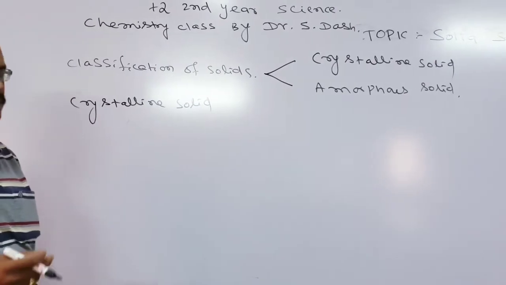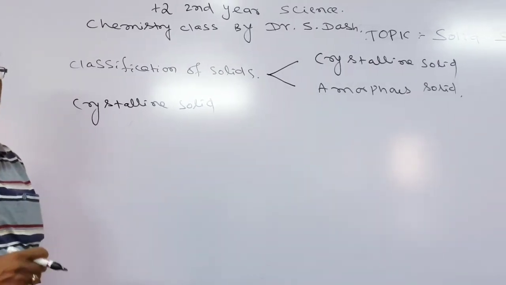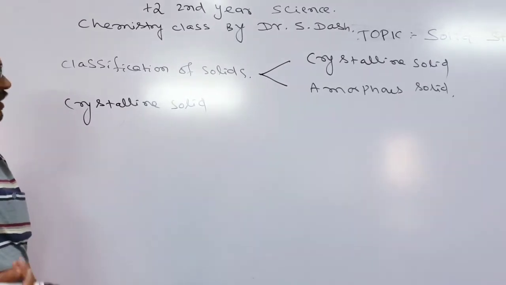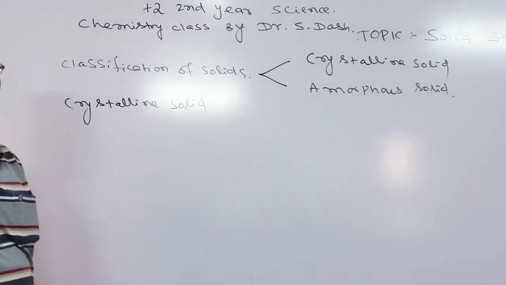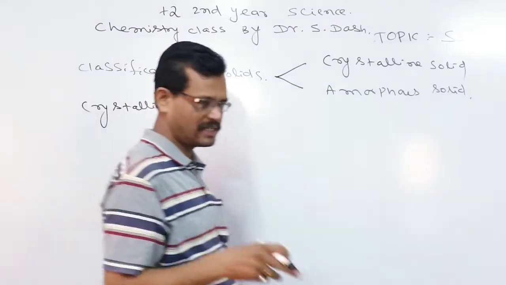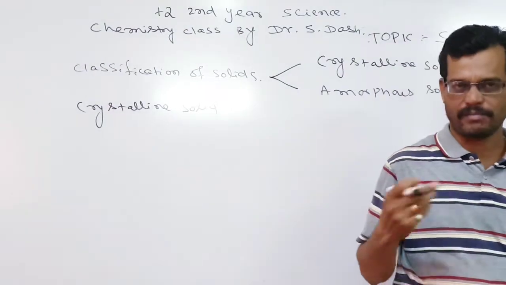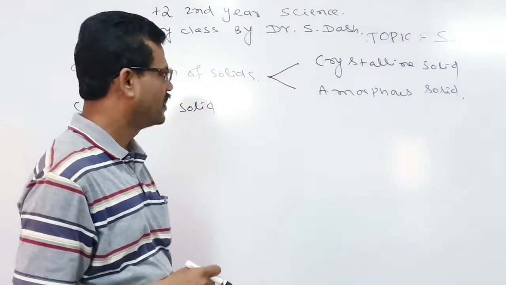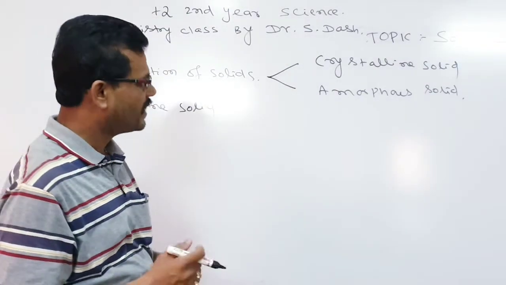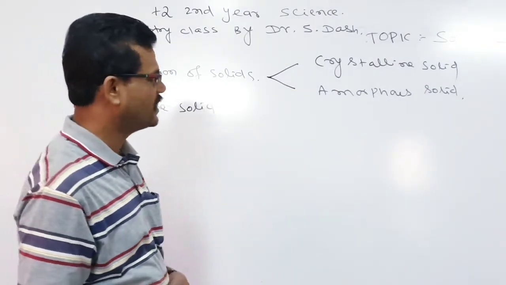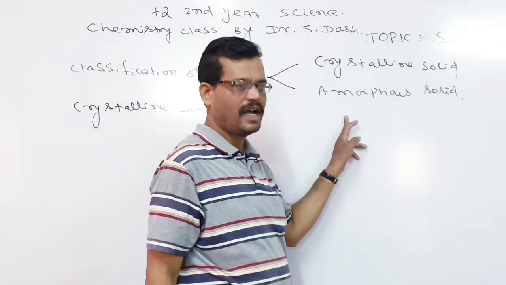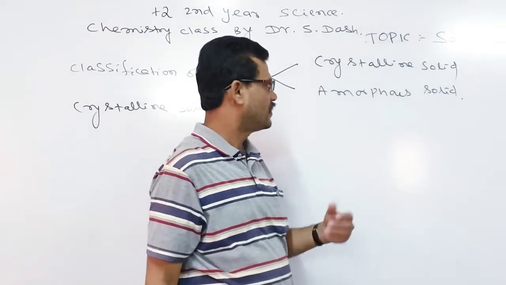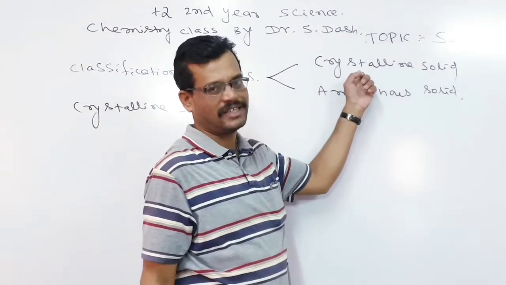On the other hand, the marble cannot break easily, although both of these components, chalk and marble, consist of calcium carbonate. So what is the difference? Chalk is an amorphous solid, and marble is a crystalline solid.